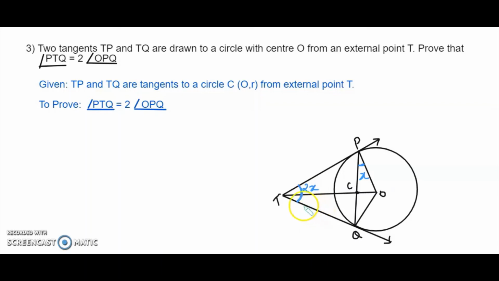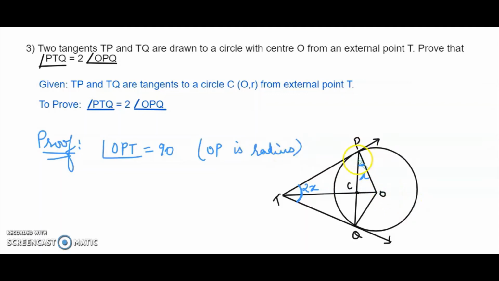So first of all, I'm going to take the rule that the radius is perpendicular to the tangent. So OP is perpendicular to the tangent, or we can directly say that angle OPT is equal to 90. Why? Because OP is a radius. Now can we break up OPT as two angles here?